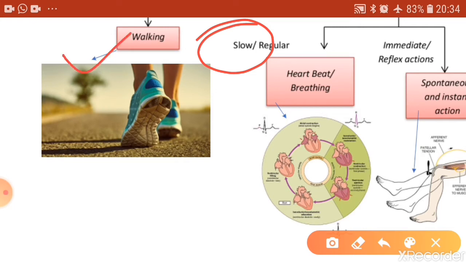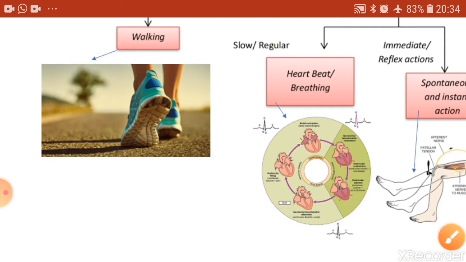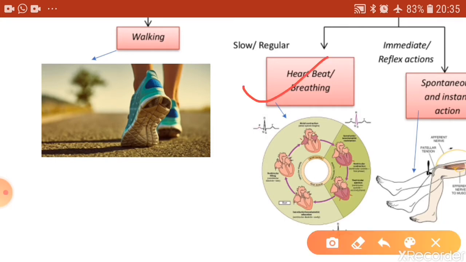whereas the voluntary movements I have discussed are performed because of the action of striated muscles or the voluntary muscles. Examples of involuntary movements are the beating of the heart. The heartbeat is an example. Then you have peristalsis.